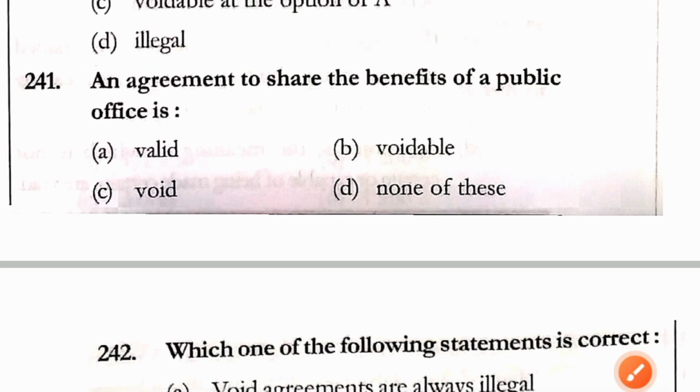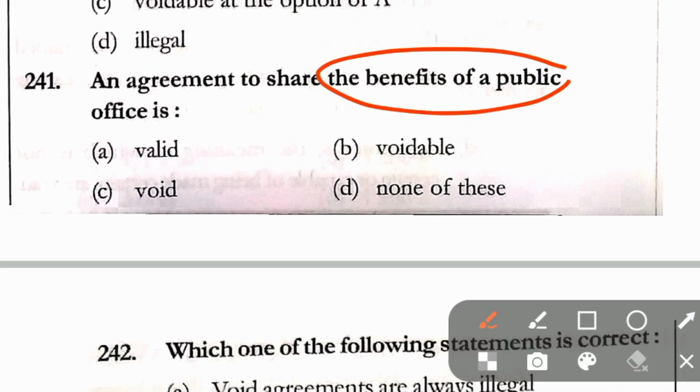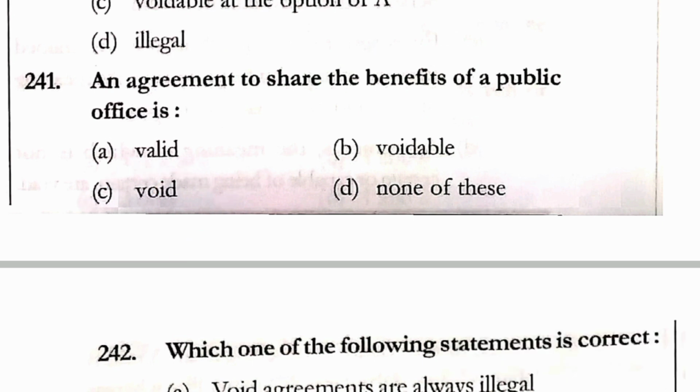Question number 241. An agreement to share the benefits of a public office is valid, voidable, void, none of these. Here the correct answer is option C, that is void.